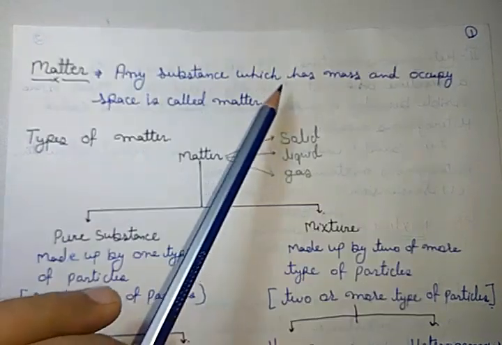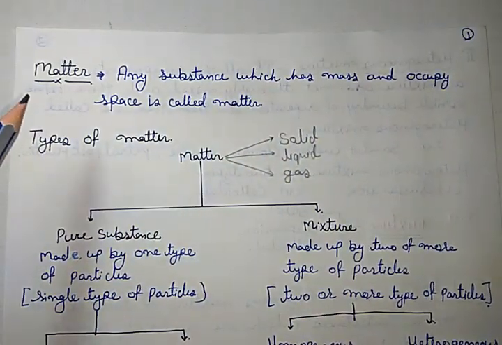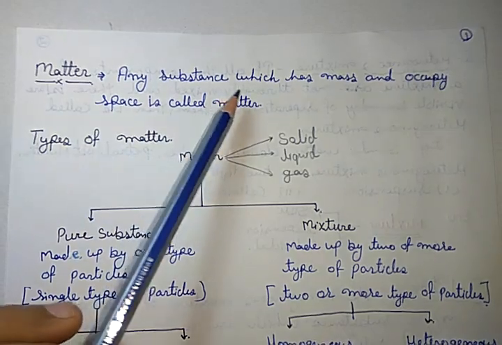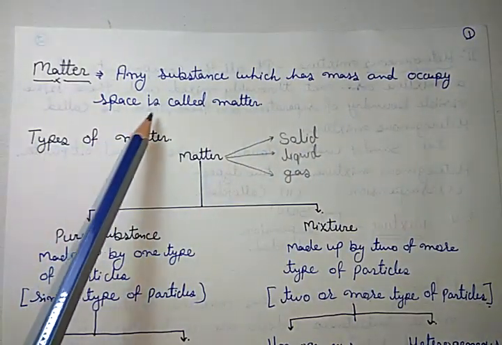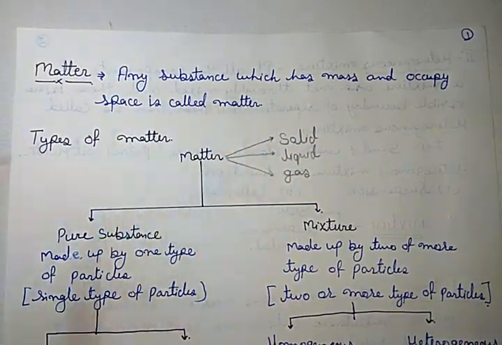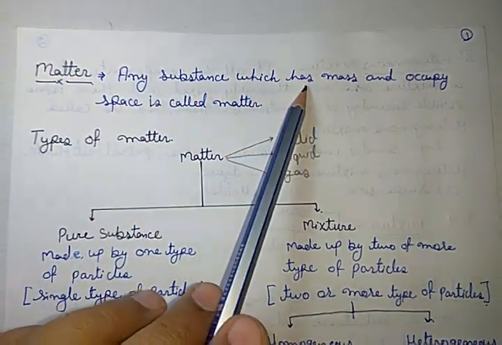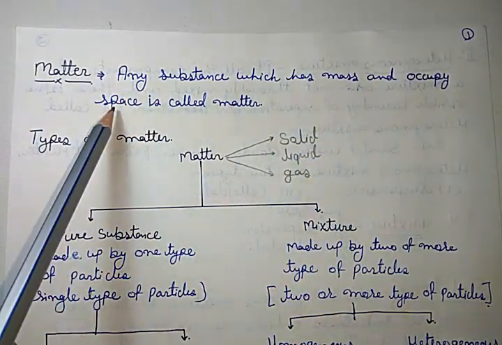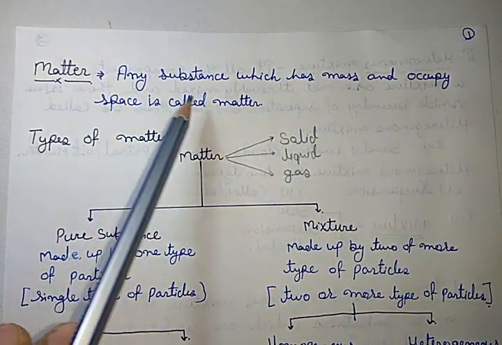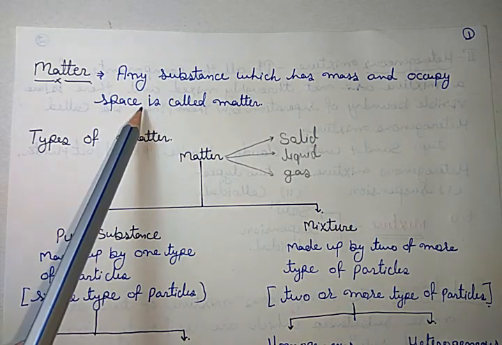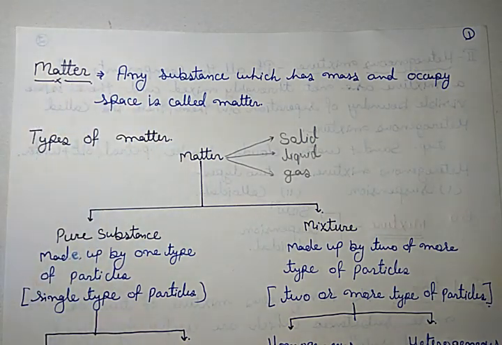Any substance which has mass and occupies space is called matter. These are the two basic properties of matter.